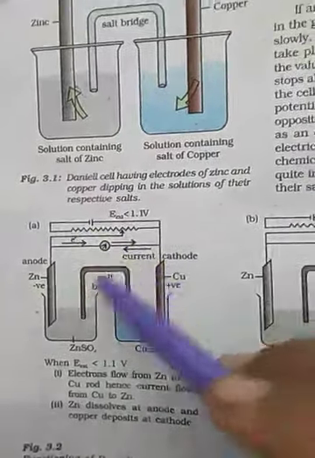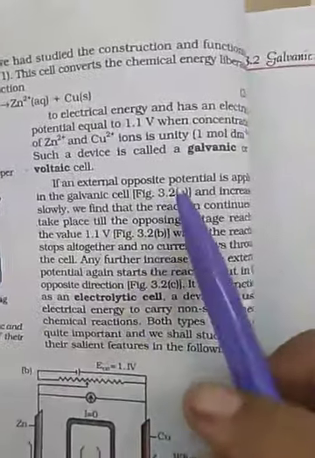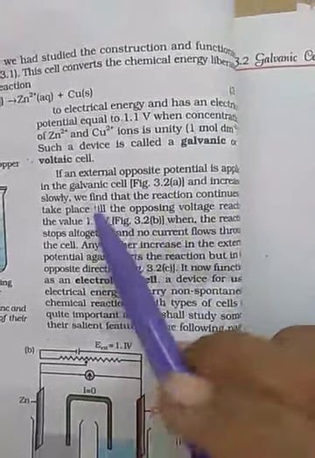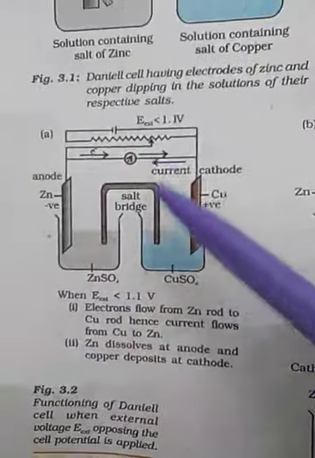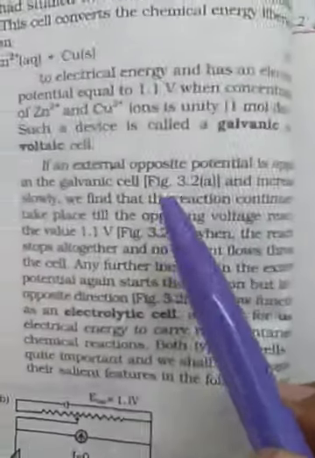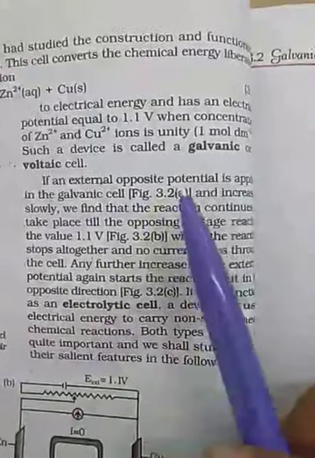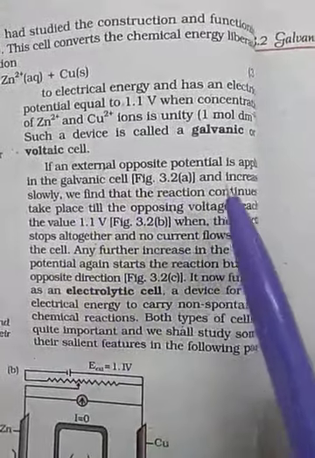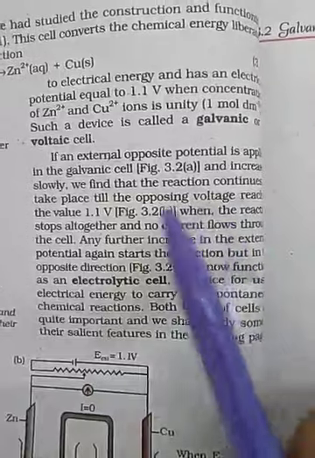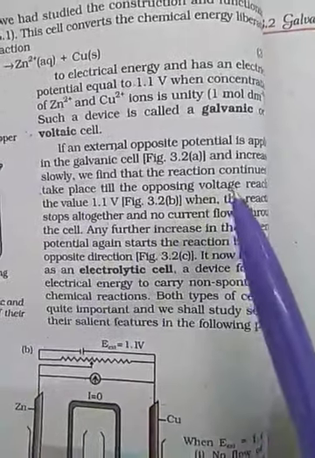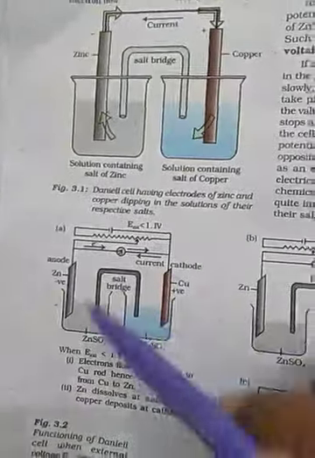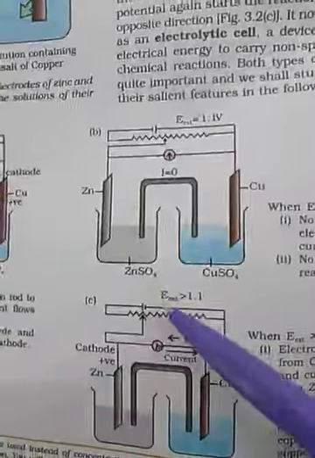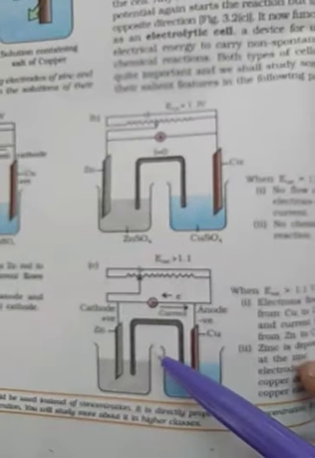If an external opposite potential is applied to a galvanic cell, figure 3.2a, and increased slowly, we will find that the reaction continues to take place till the opposing voltage reaches the value 1.1 volt. In 3.2b you can see this.